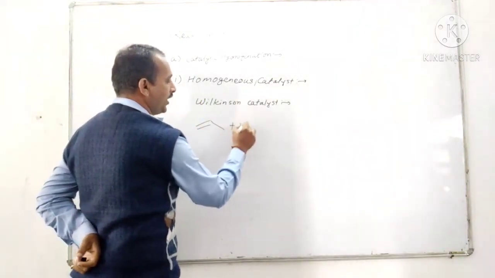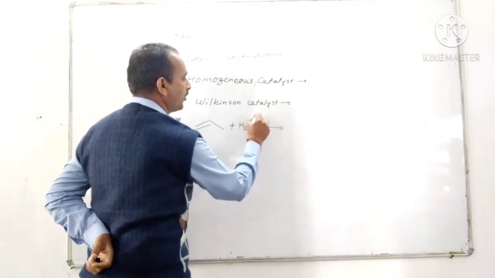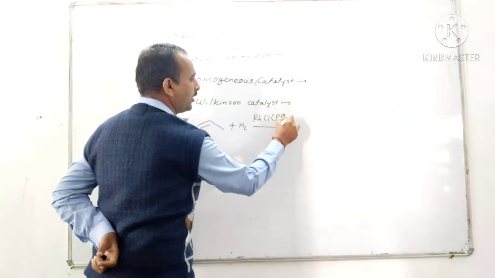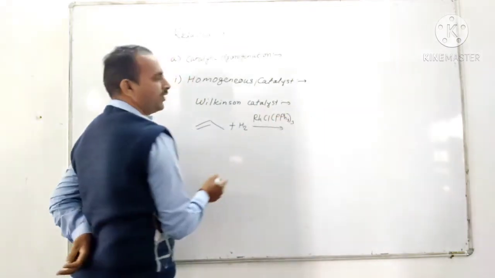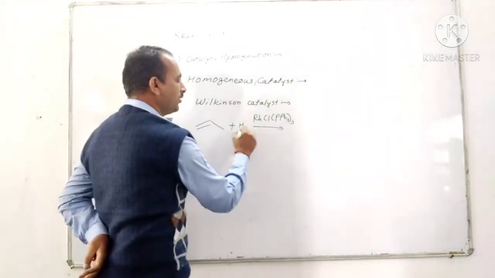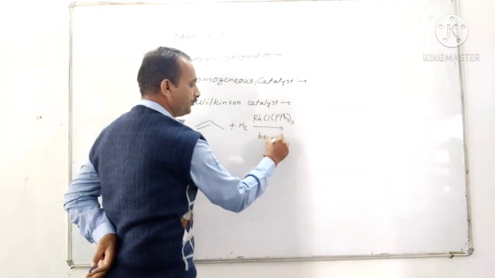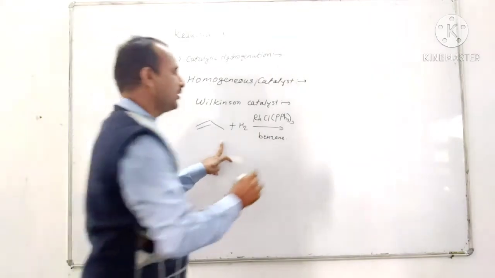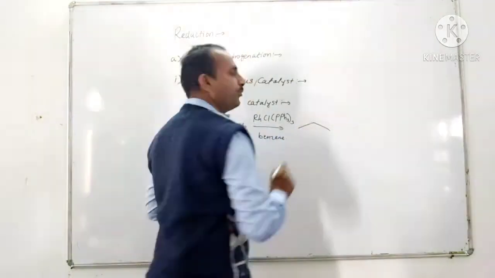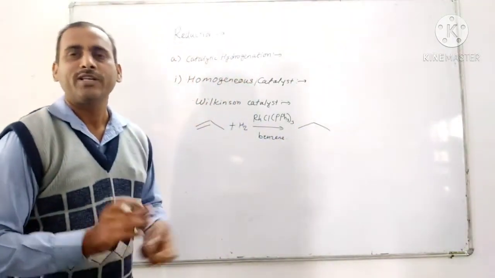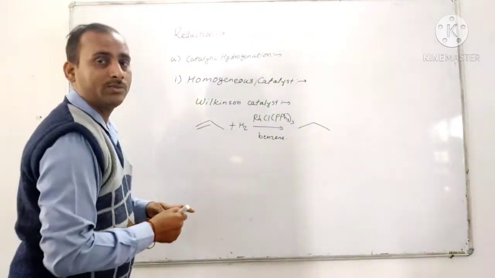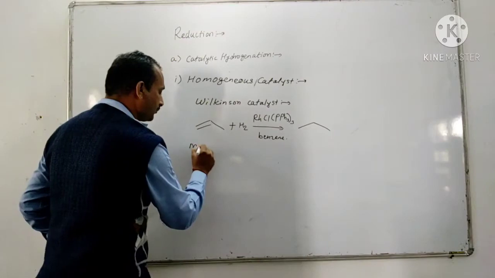Propene plus H2 in presence of rhodium tris(triphenylphosphine) chloride. Okay, in presence of benzene as a solvent, then there is a hydrogenation to form propane. So let's see the mechanism of this reaction.